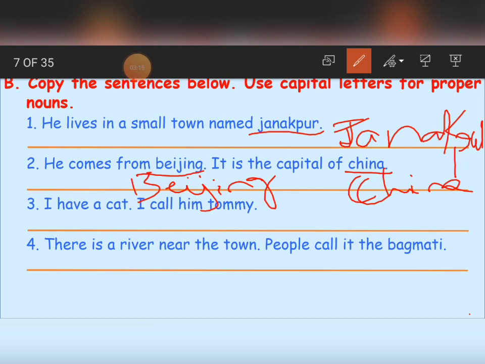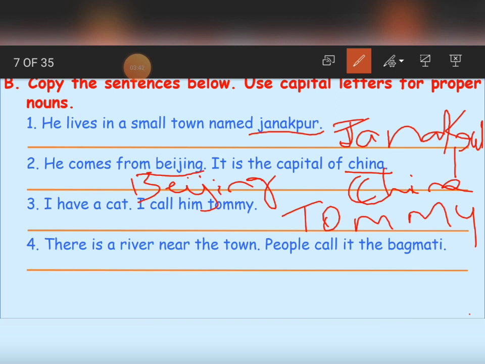Here the third one. I have a cat. I call him Tommy. Tommy is the name of my cat. So the first letter of the word Tommy must begin with a capital letter. That is, T is a capital letter. Okay, children? Tommy.